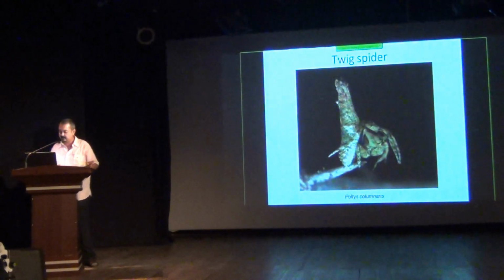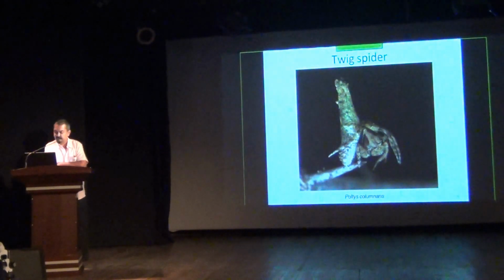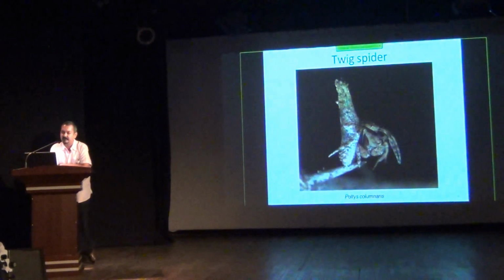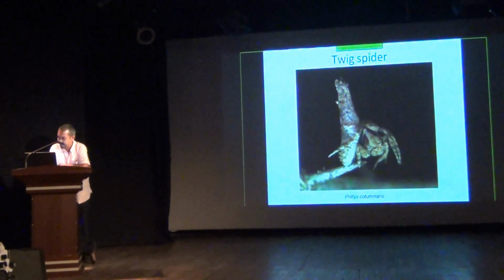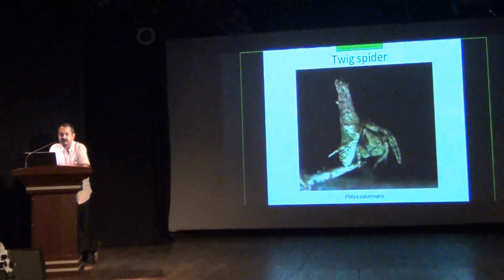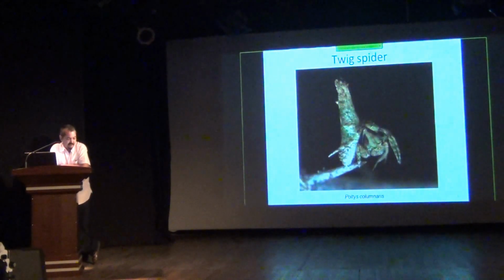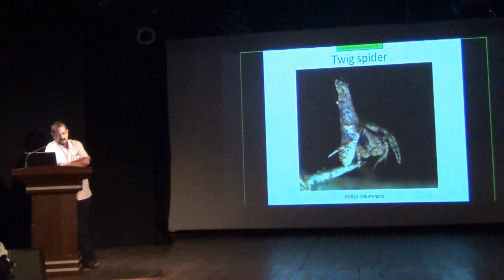Poultice. Now, poultice again belongs to the orb weaver family. This guy weaves webs as well. This is a species that Siddharth Kulkarni had reported and described not too long back in 2013.